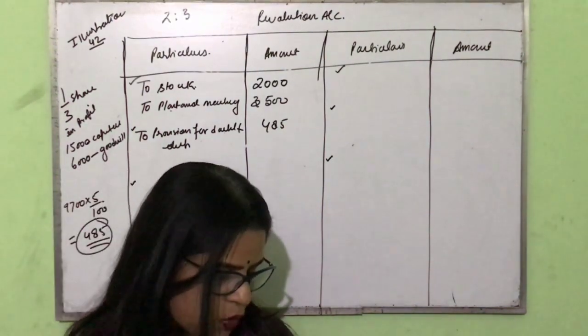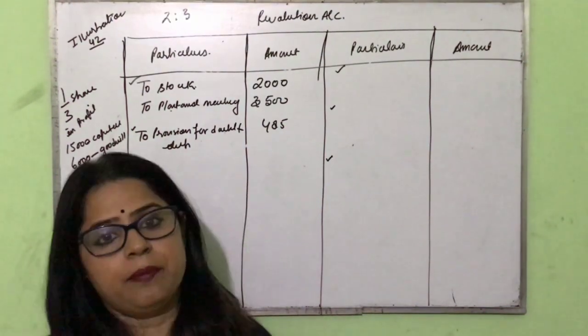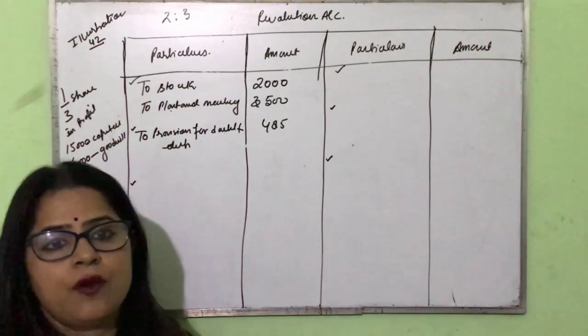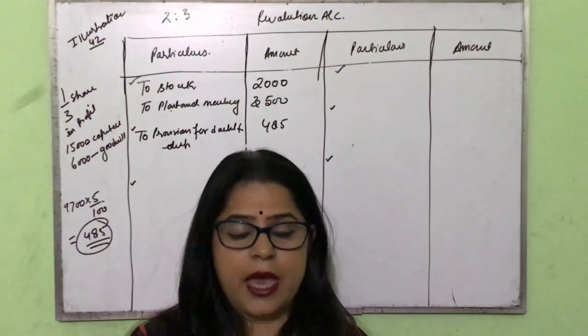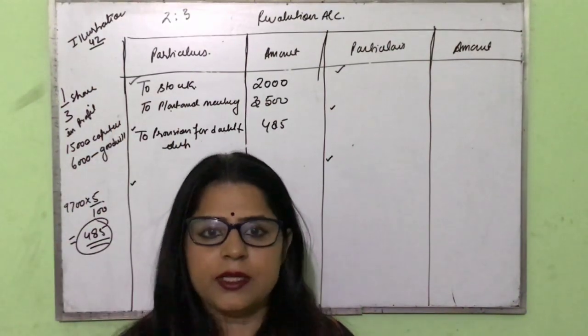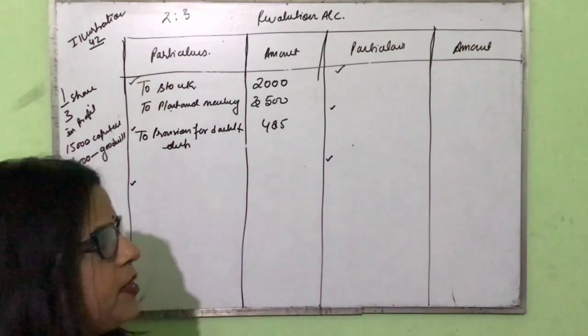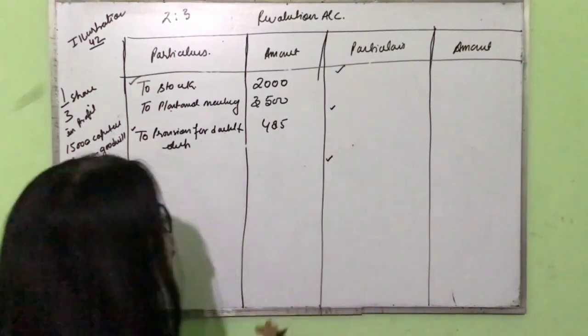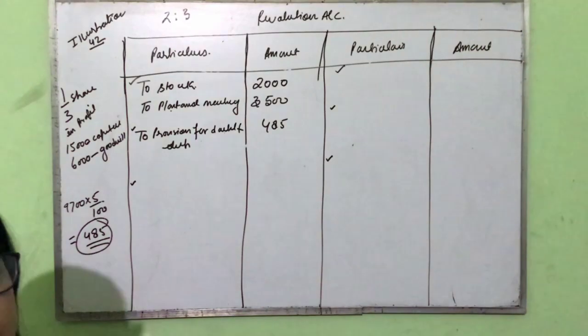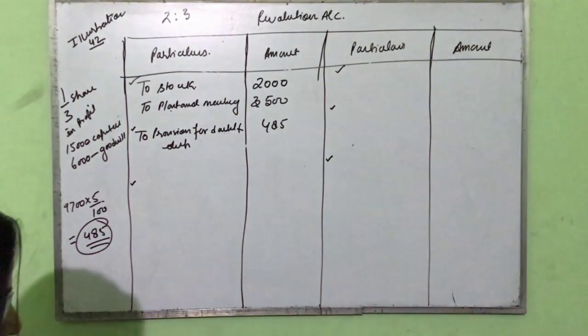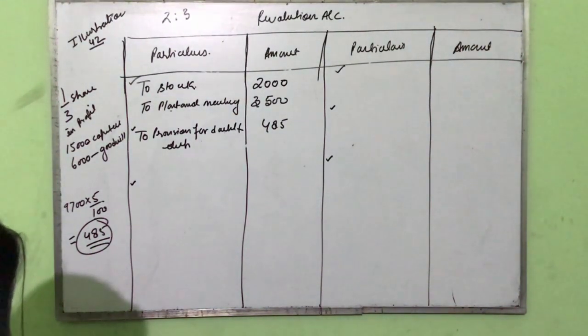That the building account was to be appreciated by 20%. अब हमारा building जो है वो appreciate कर गया 20% से, यानी कि the value of building is increasing. And whenever asset increases, where we show? We always show in the credit side of the revaluation account. So 20% of the building.